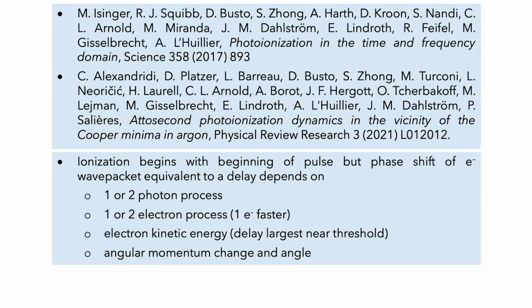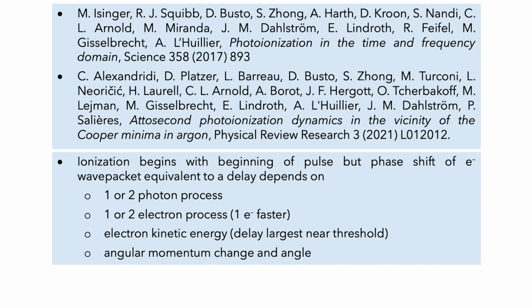It begins right at the beginning of the pulse, but as the pulse interacts with the atomic system, a phase shift is introduced into the wave packet that describes the electron as it transitions from being bound in the atom to being a photoelectron. And that phase shift is equivalent to a delay that depends on whether one or two photons are involved in the process, and whether it's a one or two electron ionization process. A one electron process is simple ionization. A two electron process is, for instance, a shake-up process. The one electron process is faster.